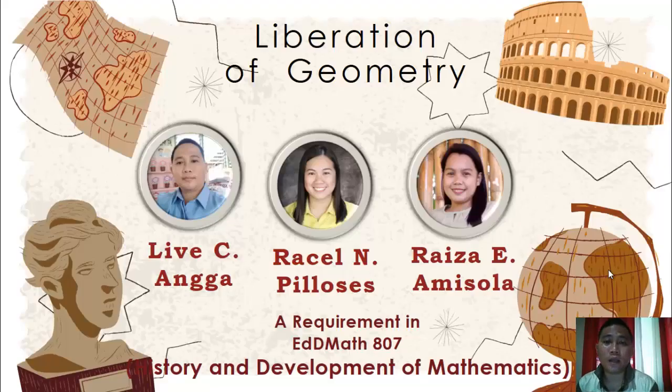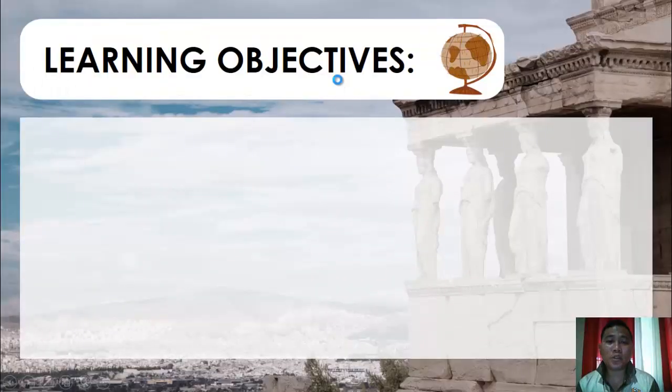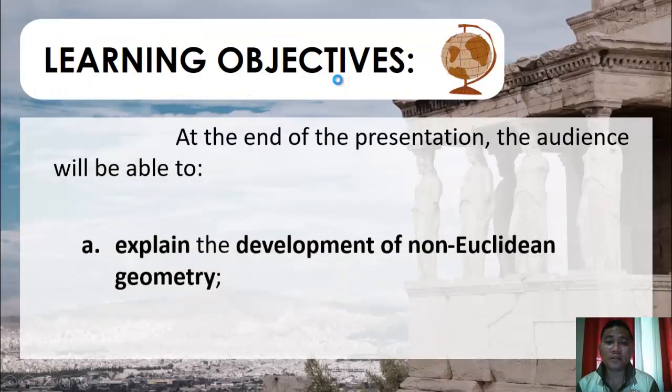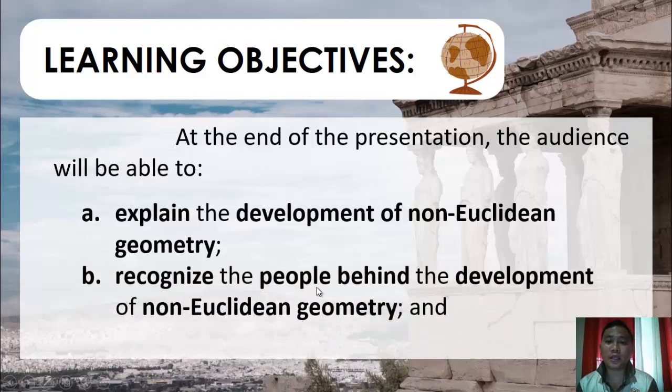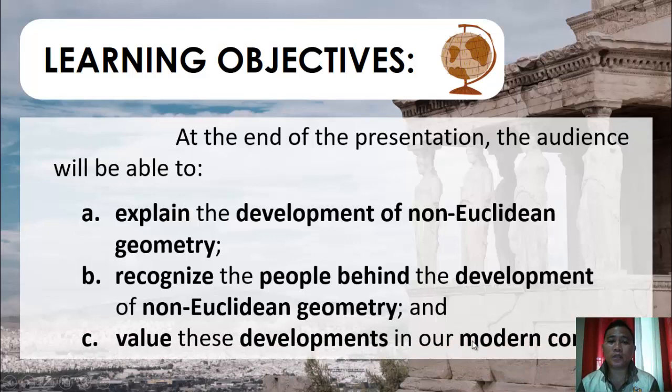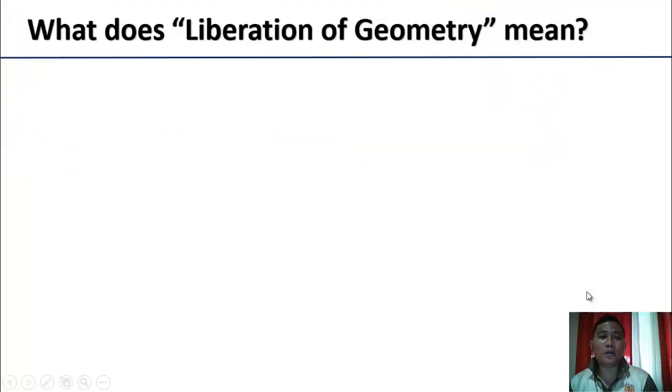Today with the team LRR, Live, Racel, and Raiza, we will discuss what liberation of geometry means. We will describe liberation of geometry in terms of the development of non-Euclidean geometry. How was geometry liberated in connection to the mathematicians or the people behind it, and its implication to the extension of Euclidean geometry. What is liberation of geometry?